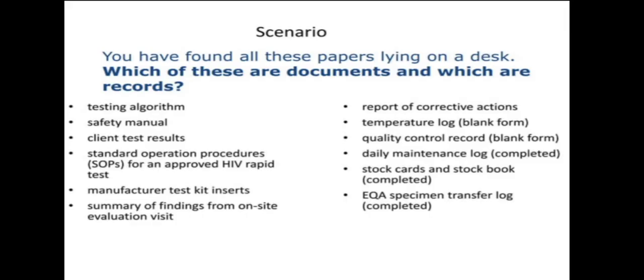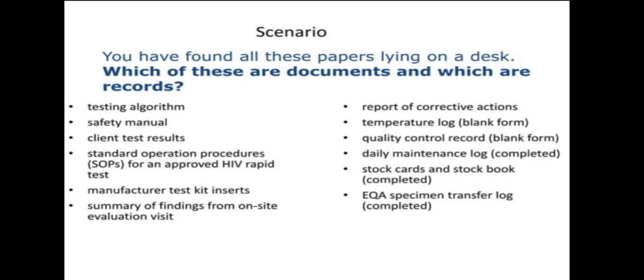testing algorithm, that is a record, safety manuals, client test results, and standard operating procedures (SOPs) of approved HIV test, manufacturer test kit inserts, summary of findings from the site, and report of corrective actions if it is a failed test.